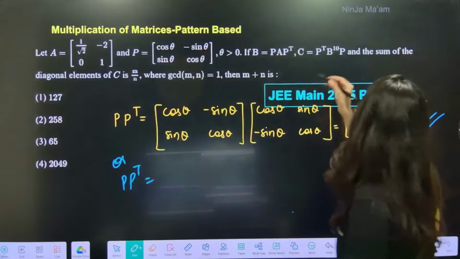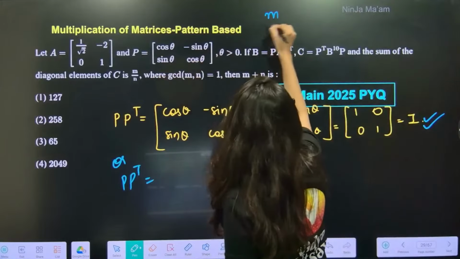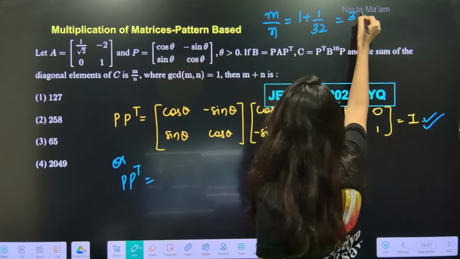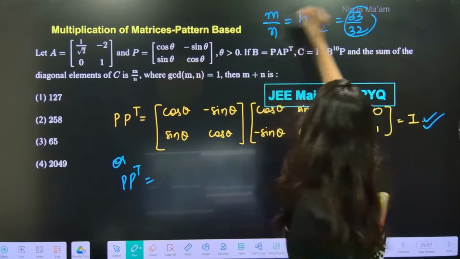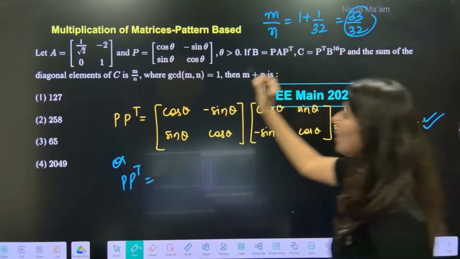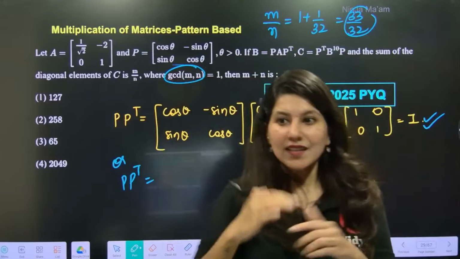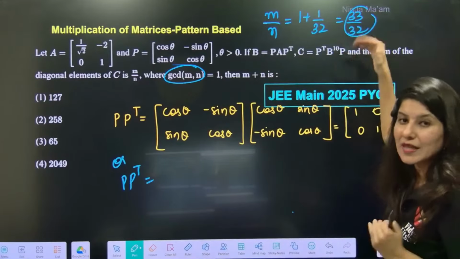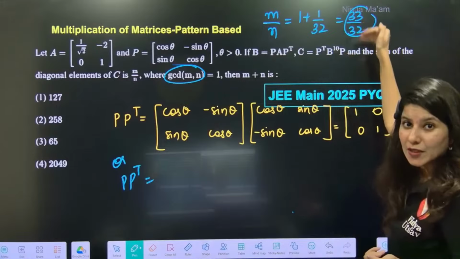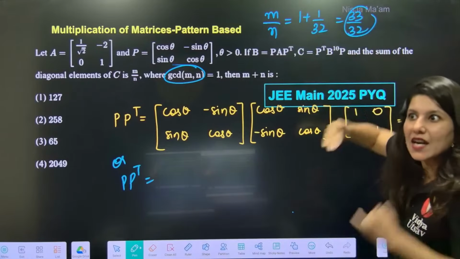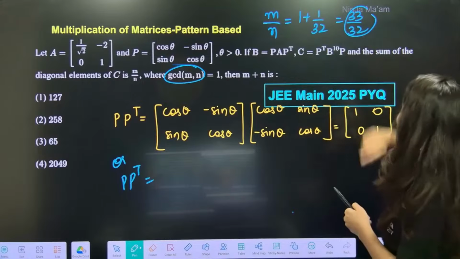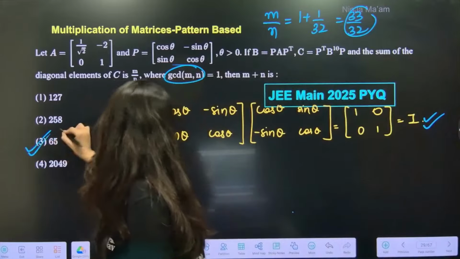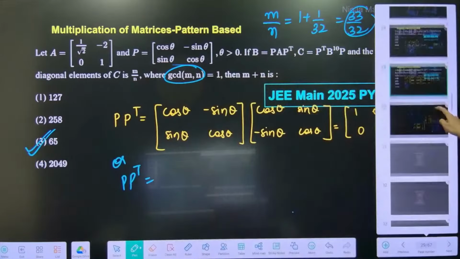So your answer will be what? M by N is equal to 1 plus 1 by 32, so 33 by 32. So M is 33, N is 32. Now understand what they are saying: whatever value you are getting, please make sure that it is in simplest form. Sometimes if we are able to cancel out, cancel out and keep it in simplest form. So the answer will be 32 plus 33, 65. Everybody, 65.